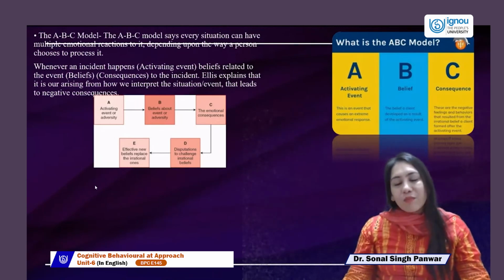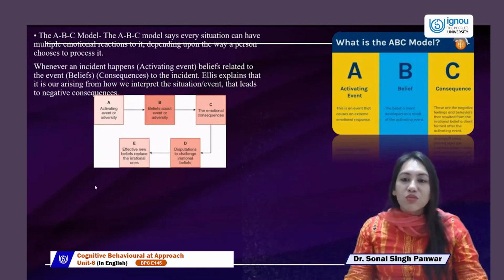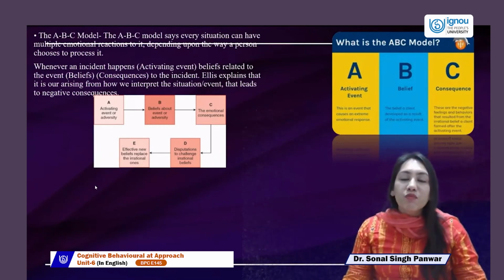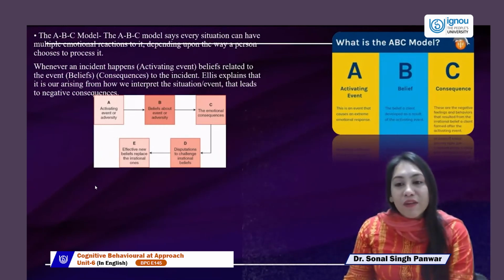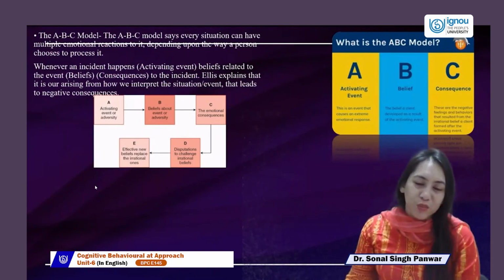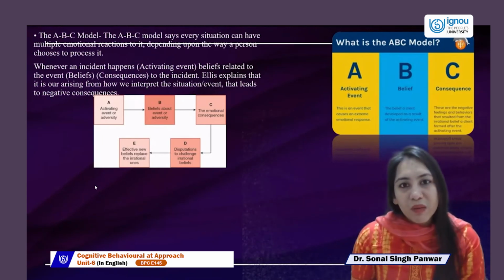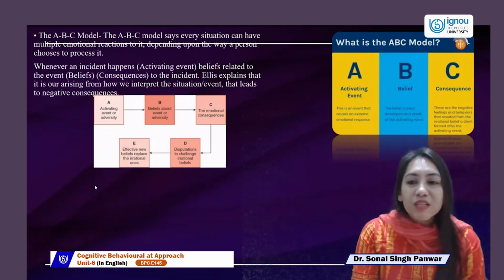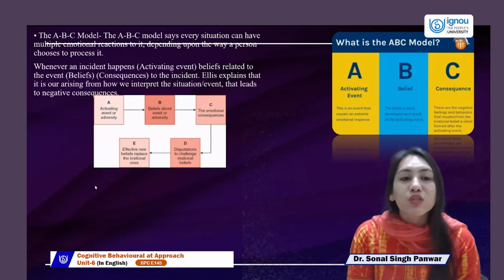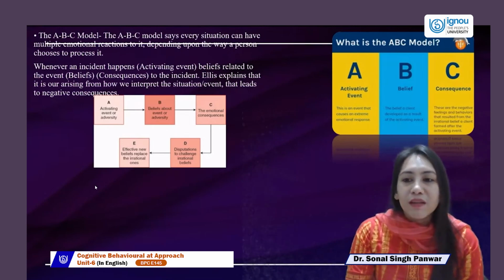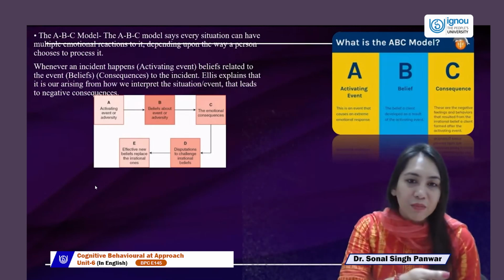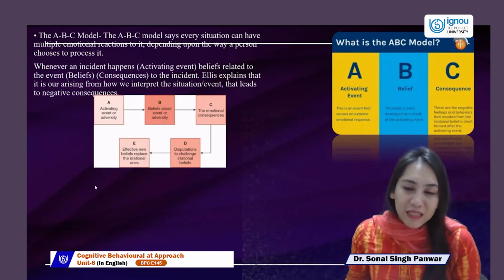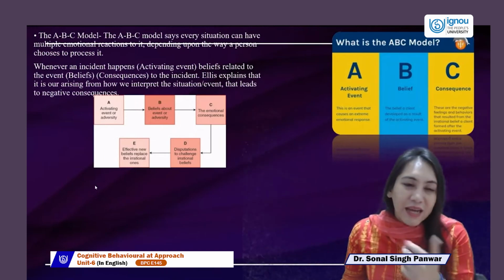So let's take an example. Whatever happens, the first thing that comes to the mind or that triggers the entire thing is called the A, which is the activating event, the event that causes extreme emotional response. So an event could be where you're not able to finish your task. What is the belief? Now the belief is something that was already there in your mind, and you are reinforcing yourself into play, which is, let's take the same example, feeling unworthy, the belief of a client has developed as a result of the activating event.